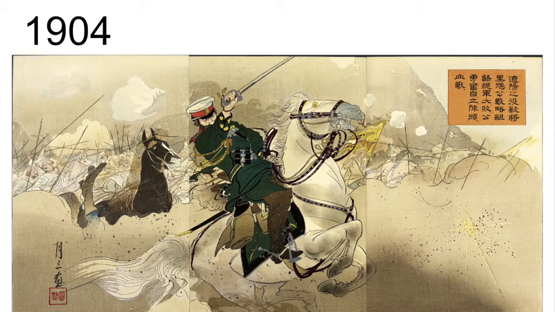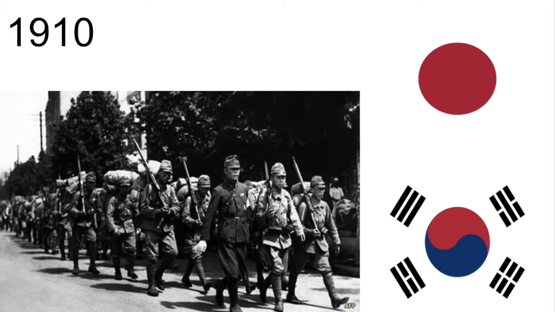When Japan routs Russia in Manchuria in 1904, it becomes the first Asian country in the modern era to defeat a European power. In 1910, after 3 years of fighting, Japan annexes Korea. This leads to Japan becoming a leading power in the world.